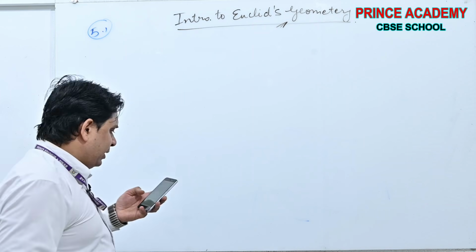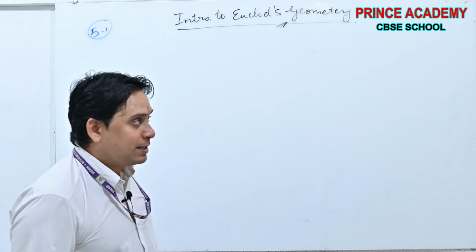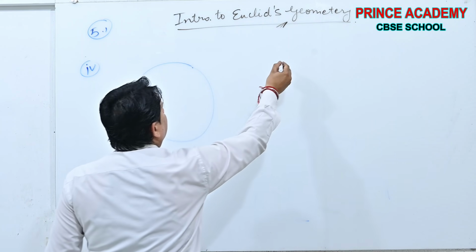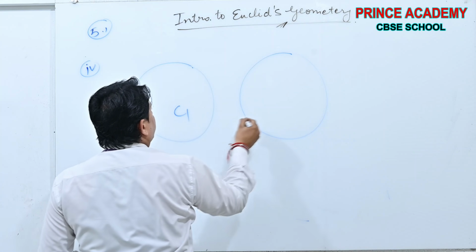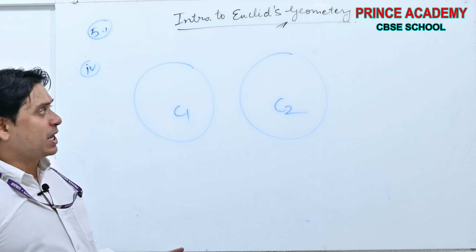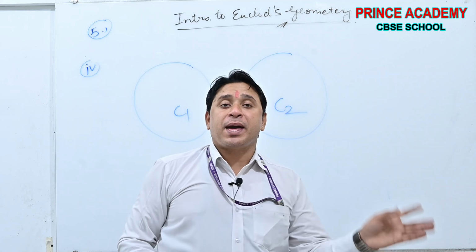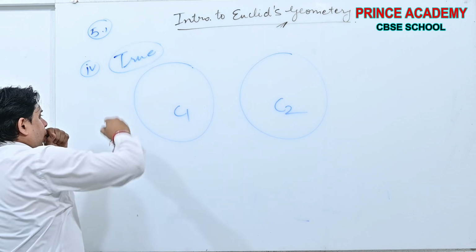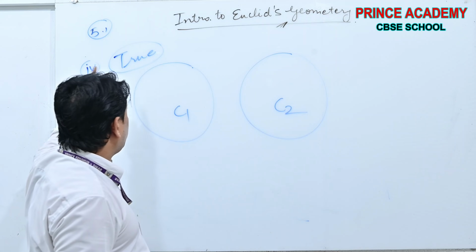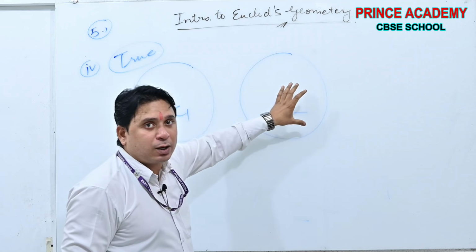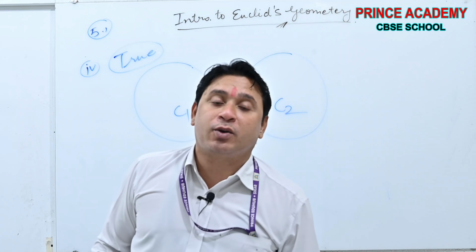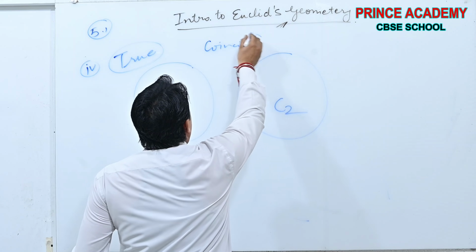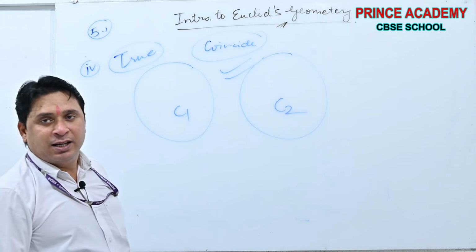Part 4. If two circles are equal, their radii are equal. Yes, beta. Fourth part. Suppose this is a circle and this is another circle. If I am saying C1 is equal to C2, circles are equal means their lengths are equal, then their radii are also equal. Yes, it is true. If two circles are equal, then their radii are also equal. Only in that case they will coincide with each other. Yes or no?